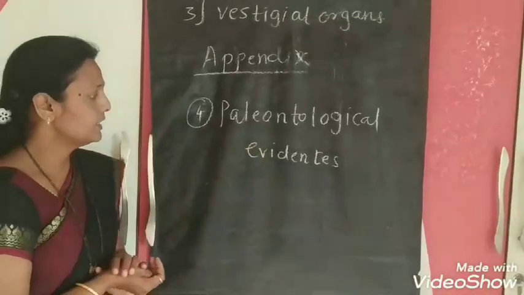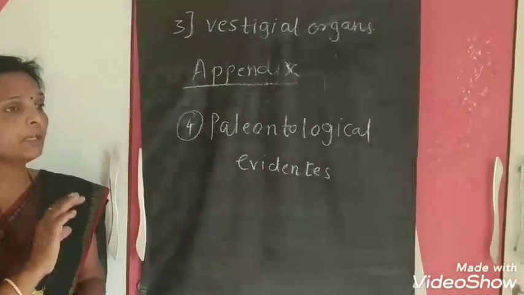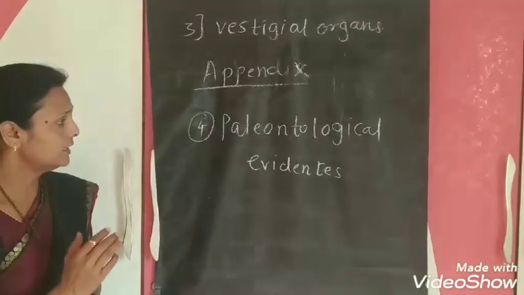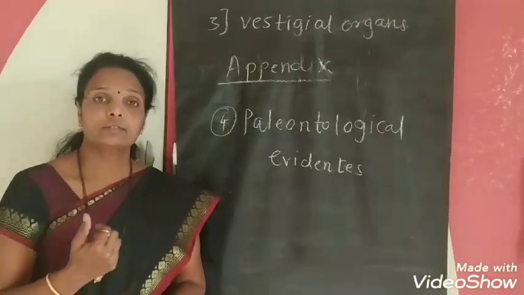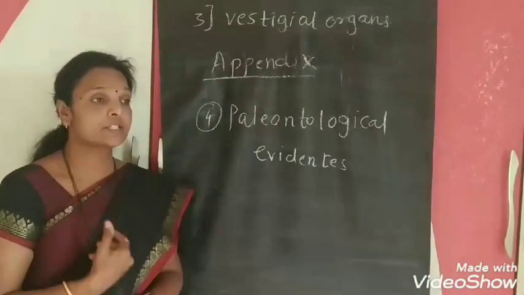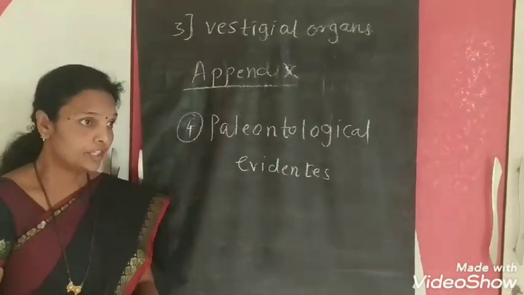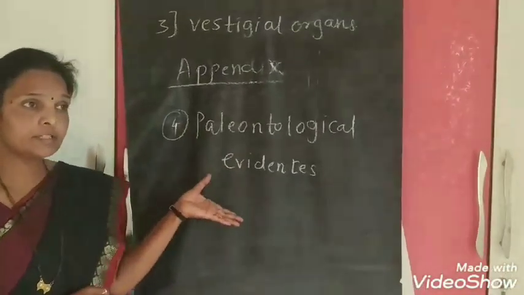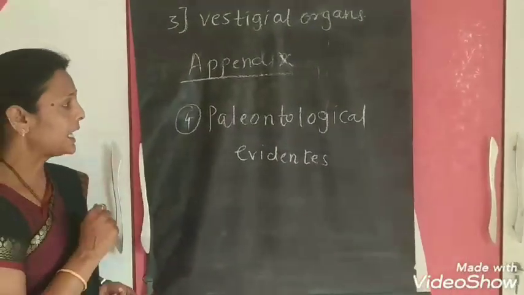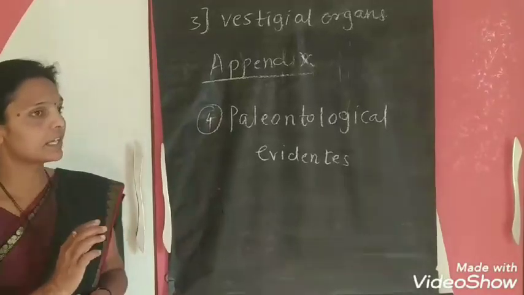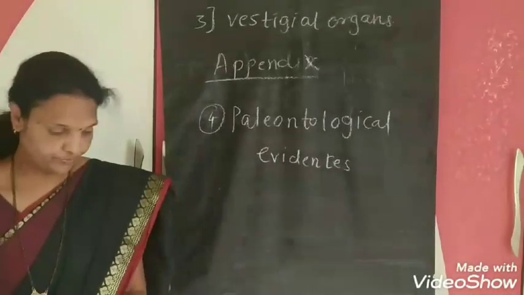From these palynological evidences, some pictures are present in your textbook. Those pictures show how we can develop. All of you know there are so many organisms, vertebrates, non-vertebrates. So one question will arise: were vertebrates present first on the earth, or non-vertebrates? One answer is shown in some pictures in your textbook.